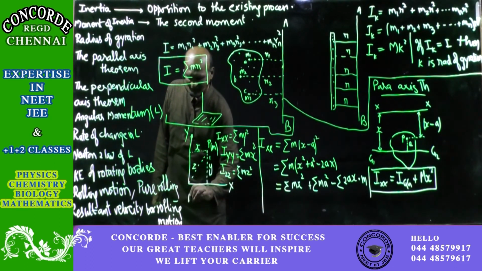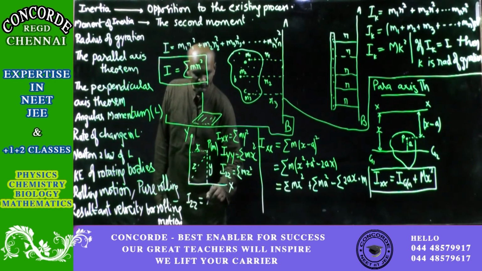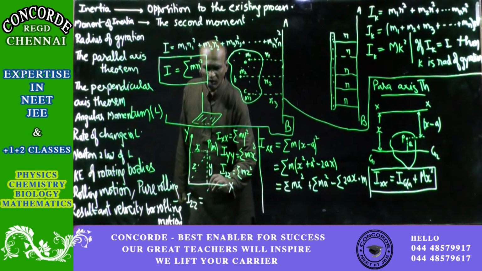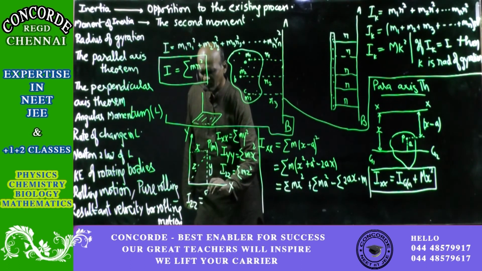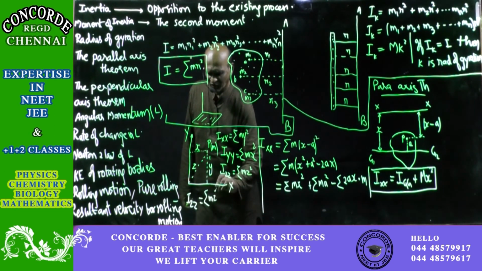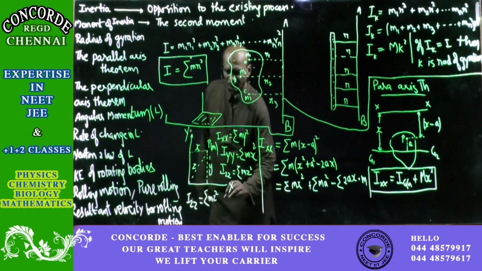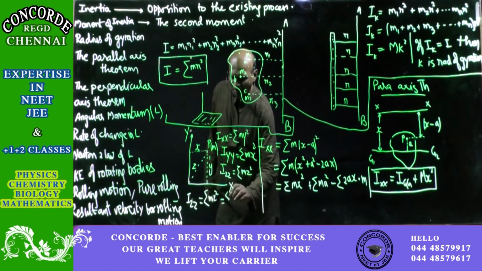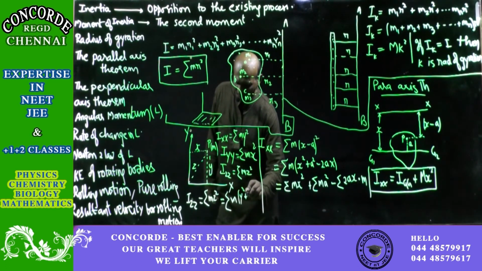So we will get Iz is equal to sigma of m into z square, and that will be sigma of, from Pythagoras theorem, z square will be equal to y square plus x square.